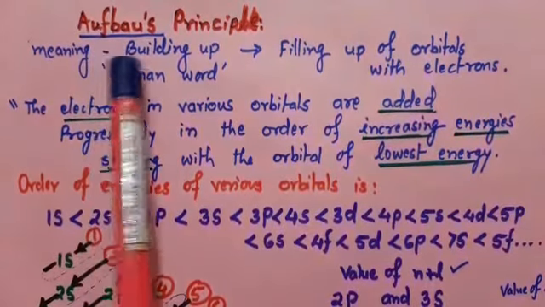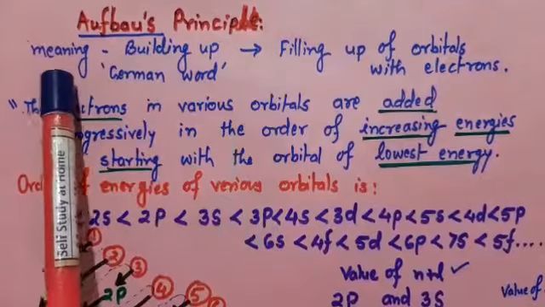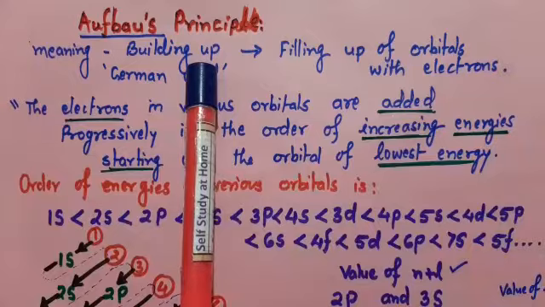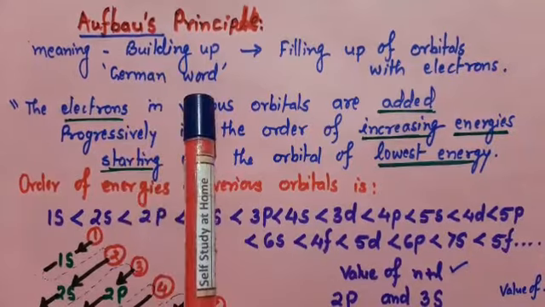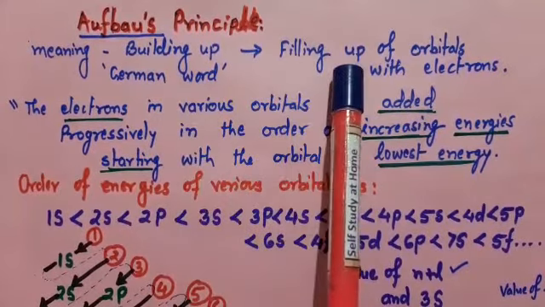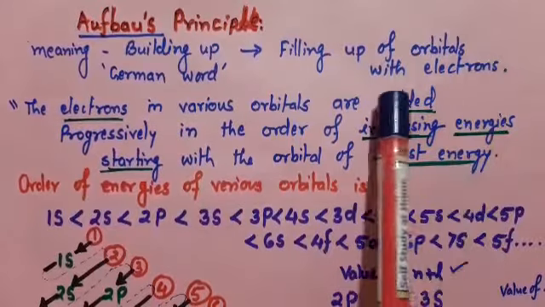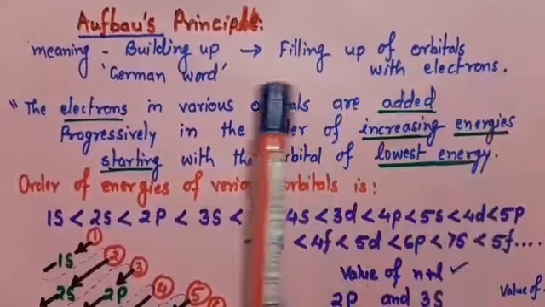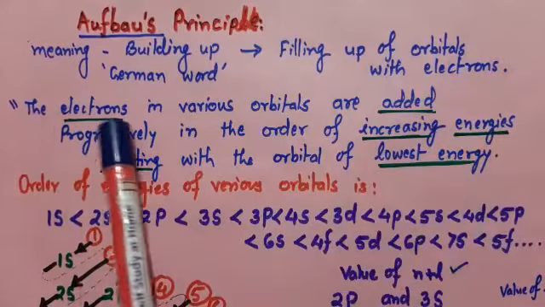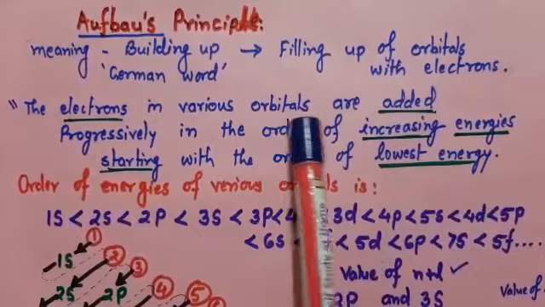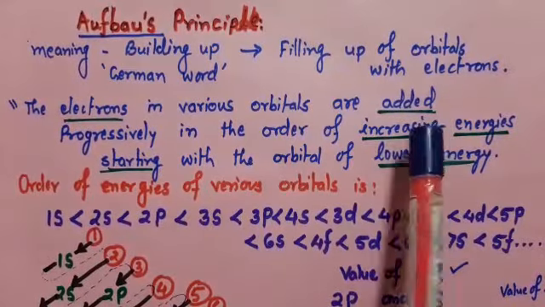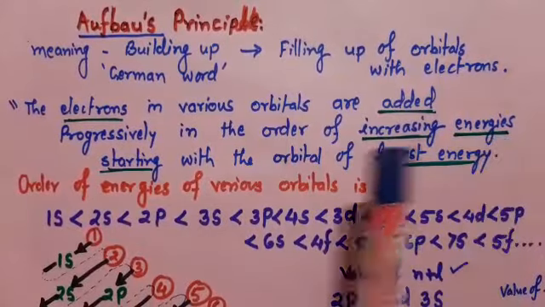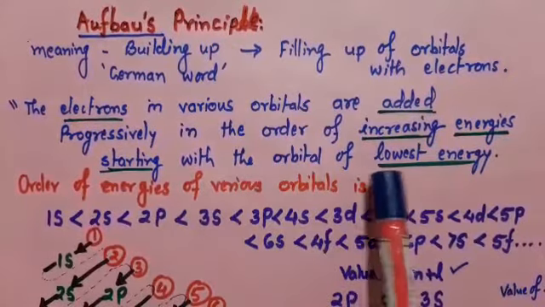Aufbau principle. The meaning of Aufbau, a German word, is building up. It refers to the filling up of orbitals with electrons. A rule is given: the electrons in various orbitals are added progressively in order of increasing energies, starting with the orbital of lowest energy.